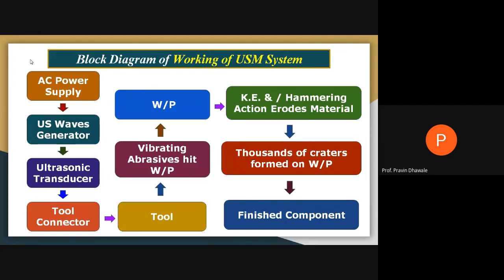Then that high frequency electric energy, when given to the transducer, generates vibration. So electrical energy is converted into mechanical energy. The vibrations produced by the transducer are given to the tool connector, and via the tool connector to the tool.